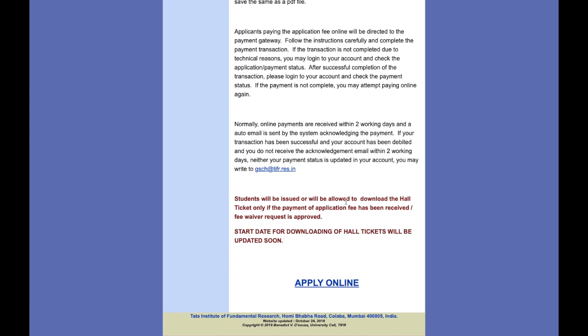Students will be allowed to download the hall ticket only if the payment of the application fee has been received or the fee waiver request is approved. So if this is approved or the fee has been accepted, then only you will get the hall ticket. So now let's start the form filling process.